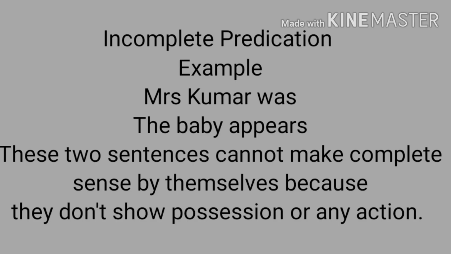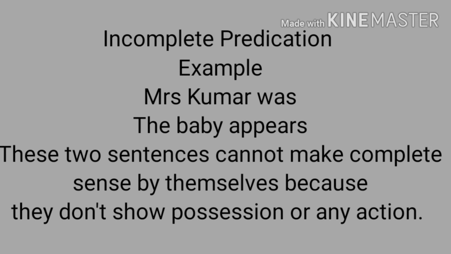Incomplete predication. So before starting, let's read these examples. Mrs. Kumar was, the baby appears. Oh, now you're thinking that ma'am has written incomplete sentences. No. In these sentences, the verbs are was and appears. But they themselves are not giving complete meaning.